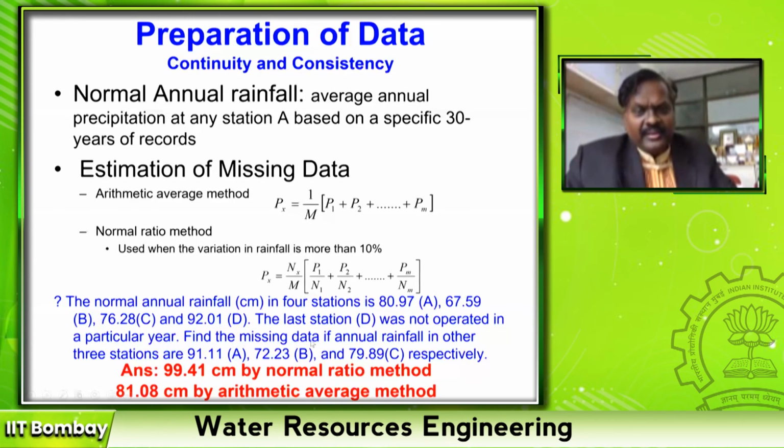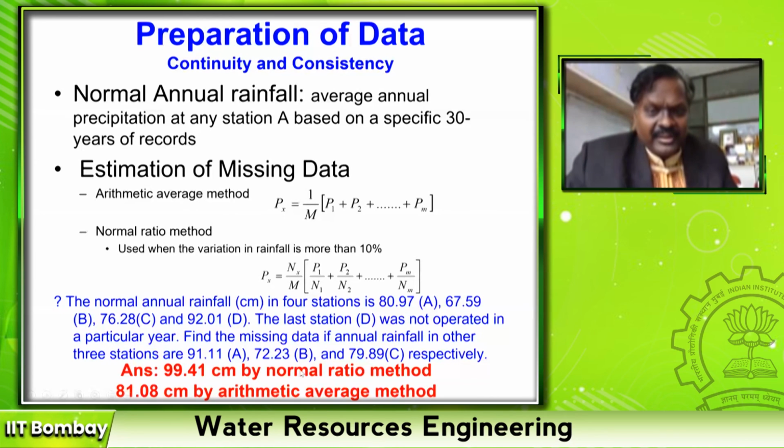I have given an example also. There are 4 rain gauge stations, A, B, C and D. This is their normal rainfall. And in a particular year, the last station, D, was not operated. So how will you estimate this? First, you omit this, take only these 3 values, 91.11, 72.23, 79.89, add them and divide by 3. That will be equal to 81.08 centimeter by the arithmetic average method.